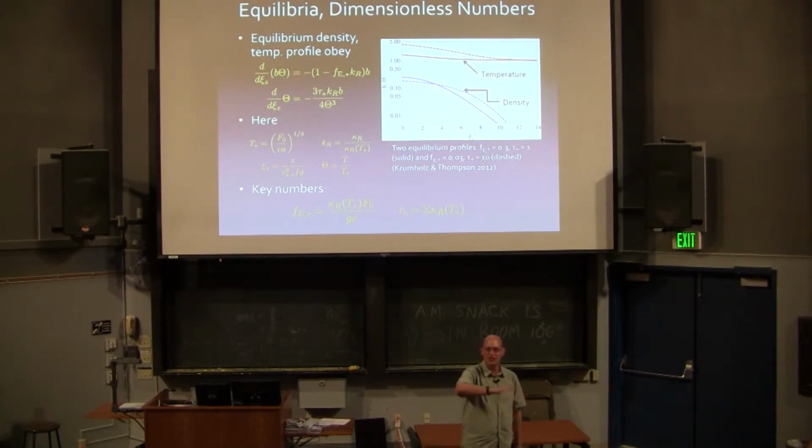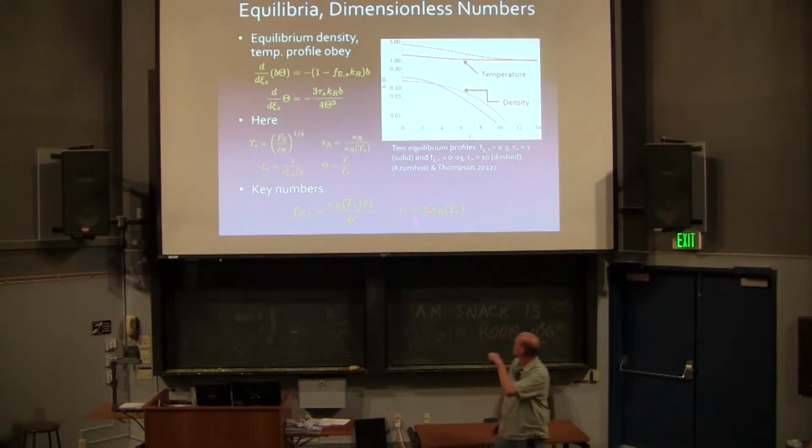At the base of this column of material, where the temperature is high, the opacity is high, and the Eddington ratio is high. As I go up, the opacity is lower, the Eddington ratio is lower. So when I tell you about the Eddington ratio, I always have to be careful to specify where I'm measuring it. Just for convenience, I'm going to measure it at the top of the atmosphere. That's purely a convenience choice. It's not going to affect the answer, I just have to pick somewhere.